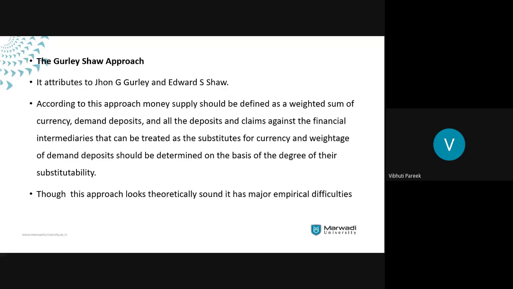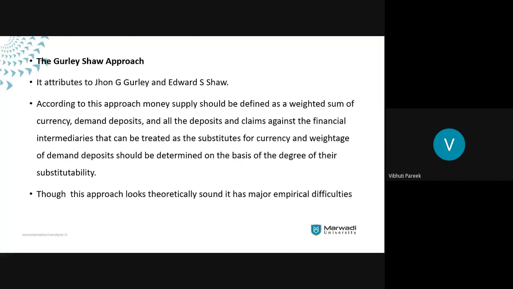Now, they are recognizing the asset function of the financial claims which are made against the non-banking financial intermediaries also. And here they are emphasizing that there is a close relationship between the currency, demand deposits, commercial bank time deposits, saving bank deposits, savings and loans association shares, etc. Now, all of which, if viewed by the public as an alternate to liquid money or liquid value, can be included in money.